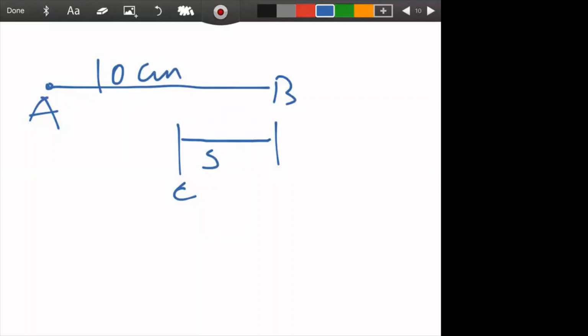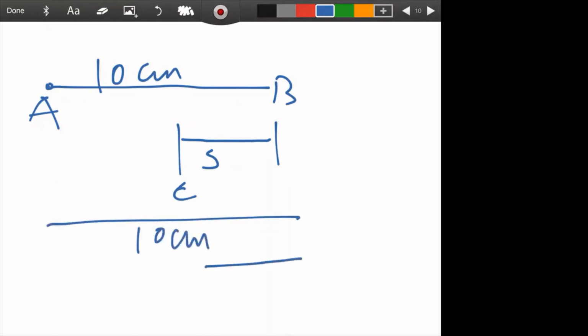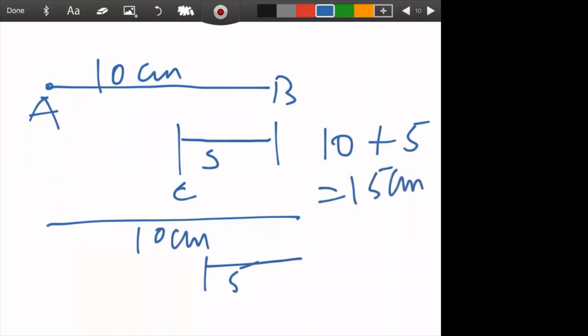So what is distance? It is the total distance covered from the initial point to the final point. What is the total distance covered? From here to here 10, and then again it is coming back, that is 5. So what is the total distance covered? 10 plus 5, that is 15 centimeter. Why are we adding it? Because we are not considering direction, because distance is a scalar quantity.